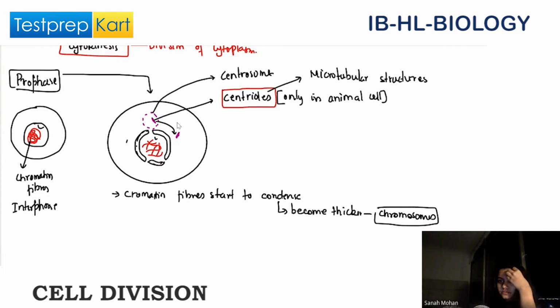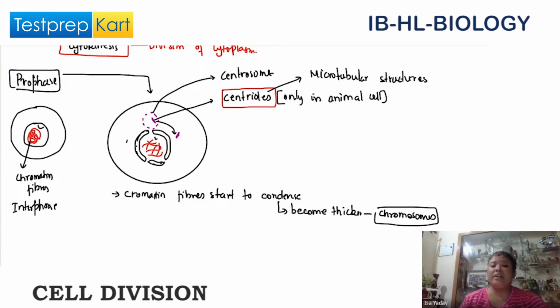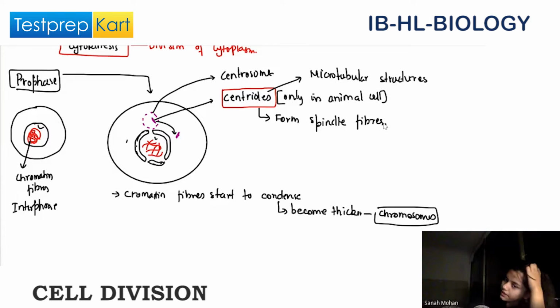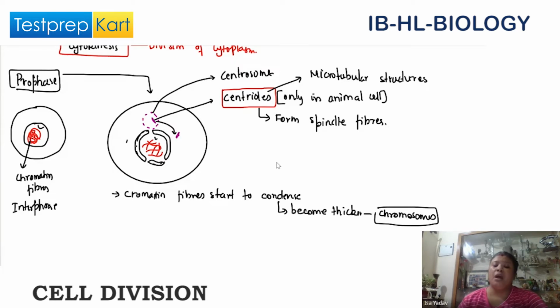So what is the function of the centriole here? The function of the centriole is to form spindle fibers. Let's see what the spindle fibers are.